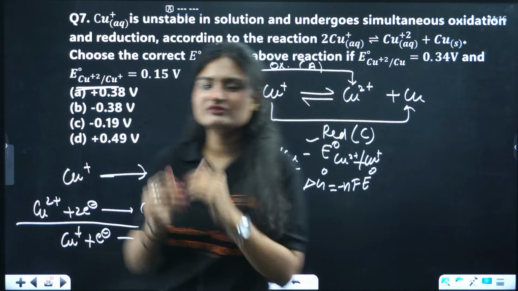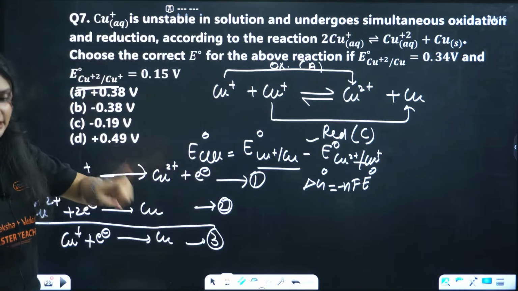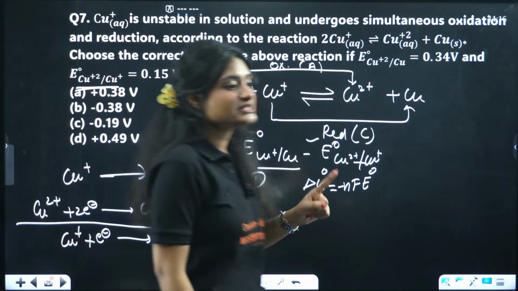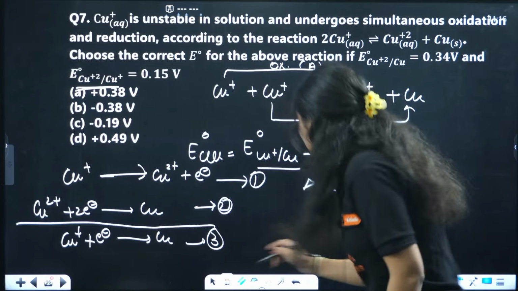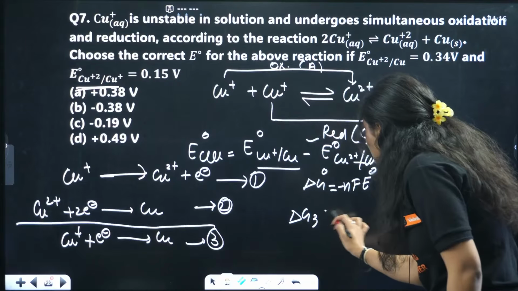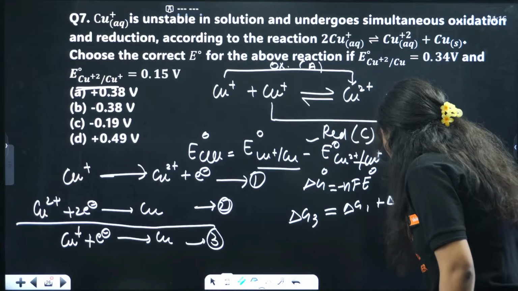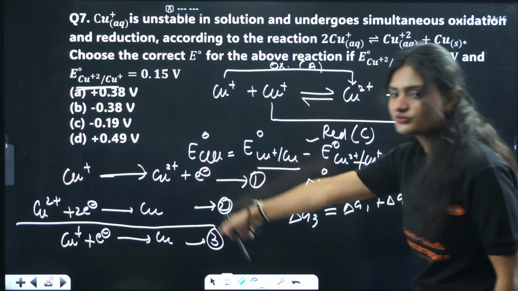So how do we do it? We write two reactions, and because Gibbs free energy is additive, the delta G3, the overall reaction's Gibbs free energy, will be equal to the sum of the Gibbs free energy of the other two reactions, 1 plus 2, because we added these.